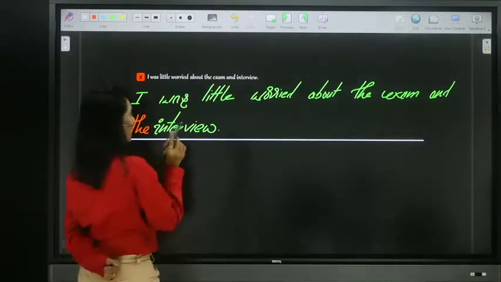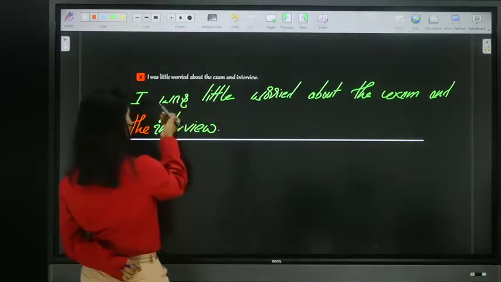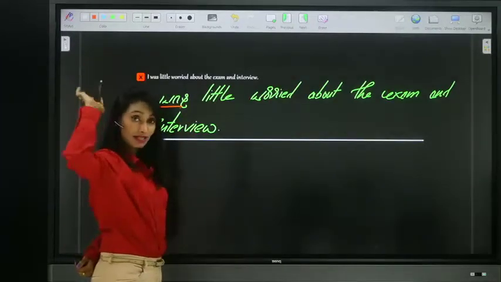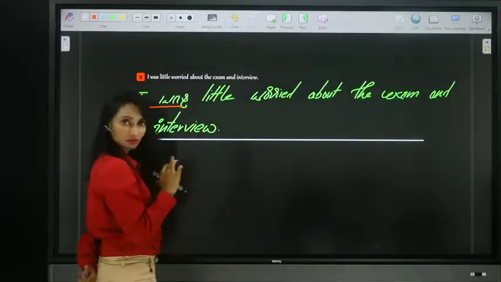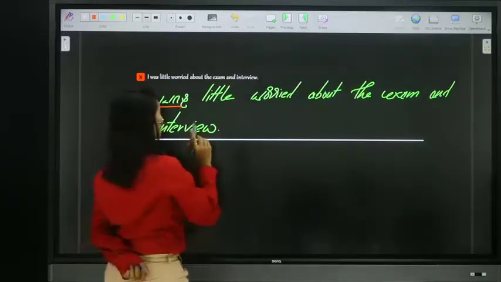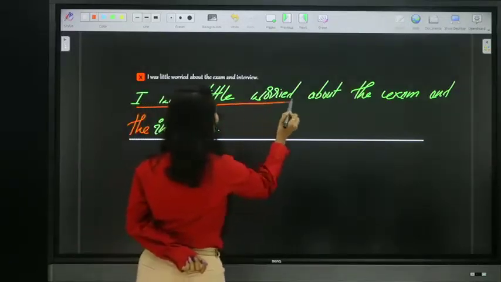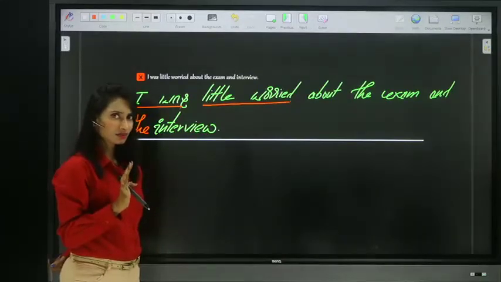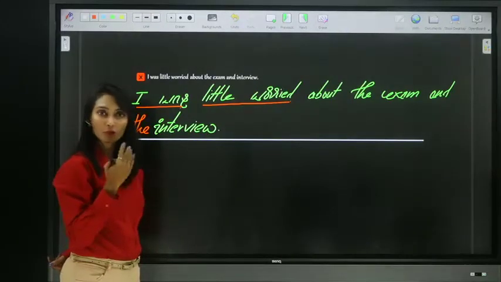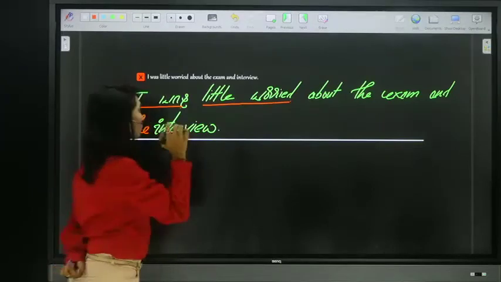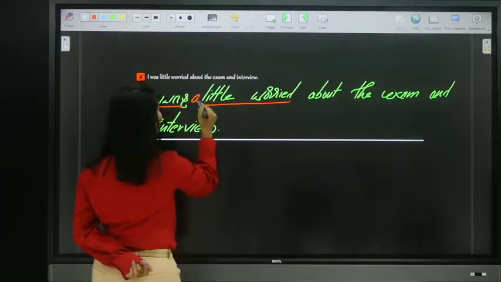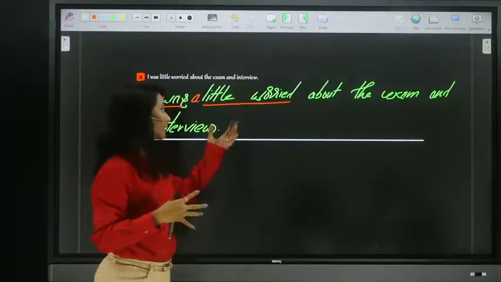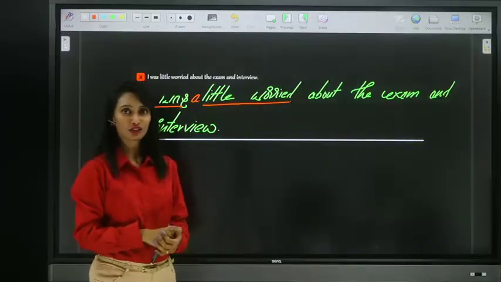So another error is it is was only, not am, because I'm talking about the past. So I was little worried. Little worried means what? Worried or not? Little means almost no, a negative meaning. But I wanted to say a little worried. I was a little worried about the exam and the interview.